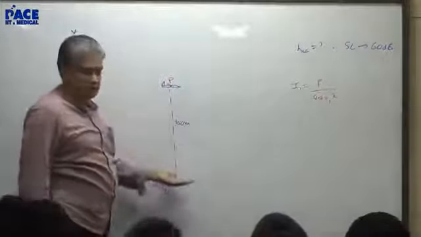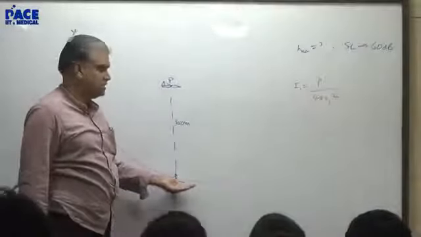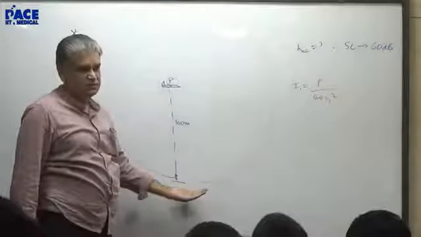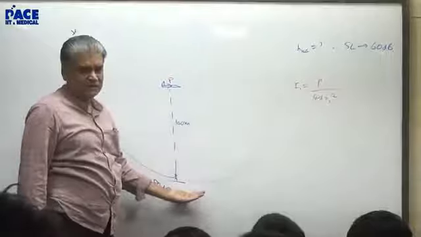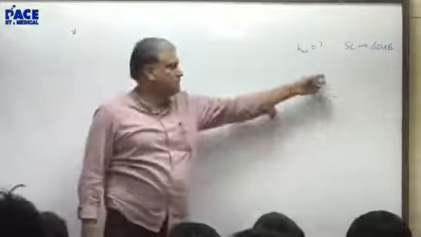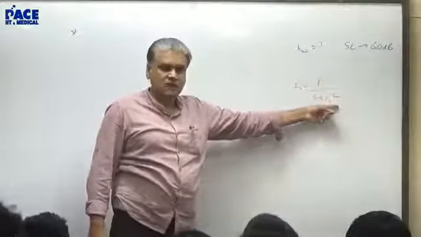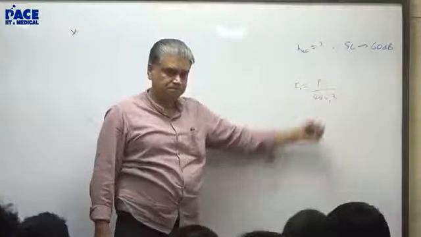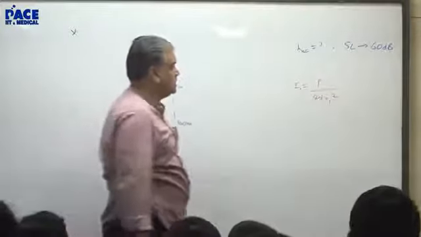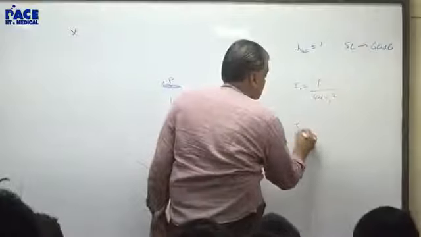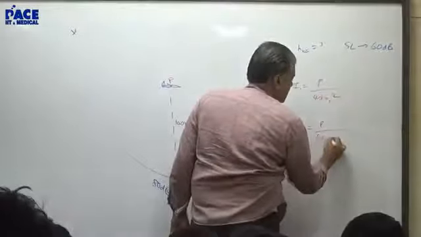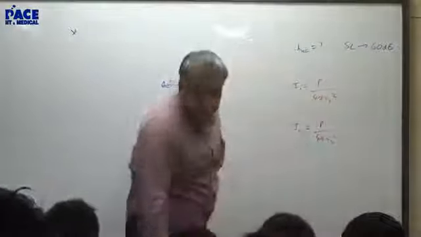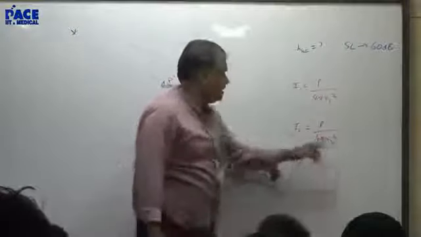Power per unit area. At this area, at R distance, 4 pi R square is the surface area of the sphere. This is what is called the inverse square law. Intensity varies as 1 by R square. For a given power, intensity is 1 by R square. So if you were at another distance, then it will be 4 pi R2 square. If R2 is more, I2 will be less.